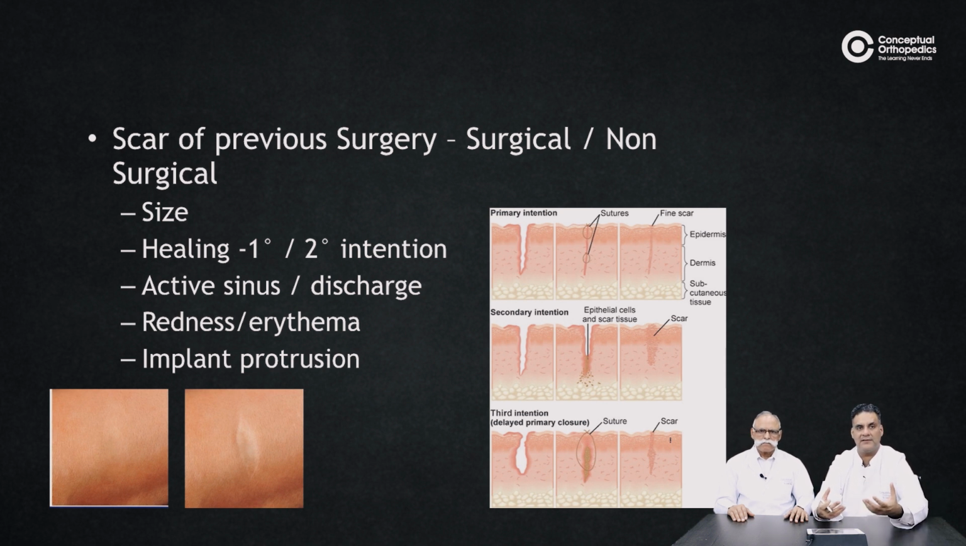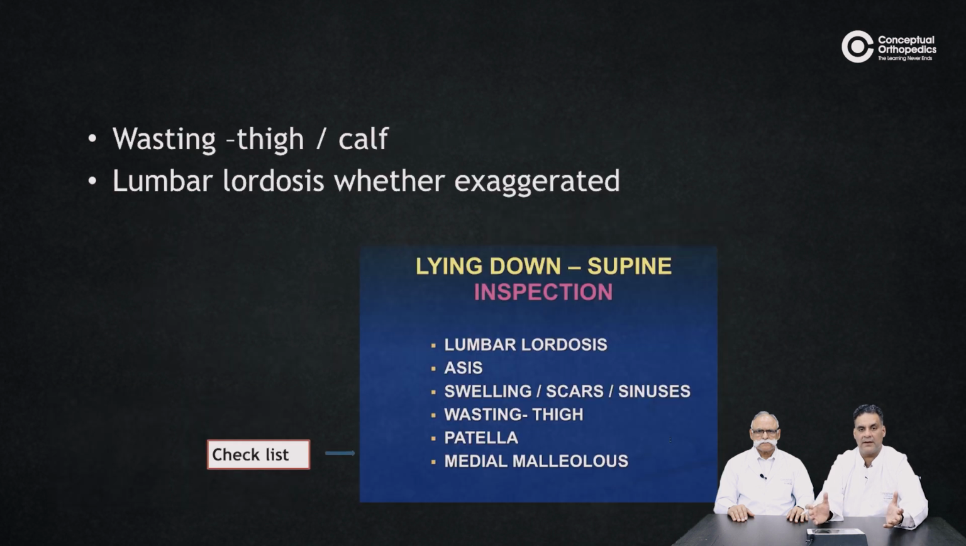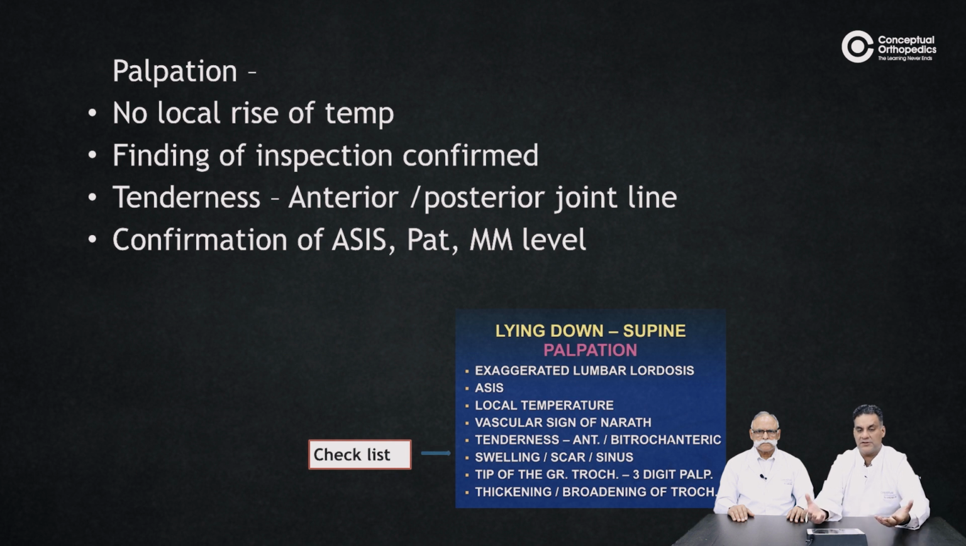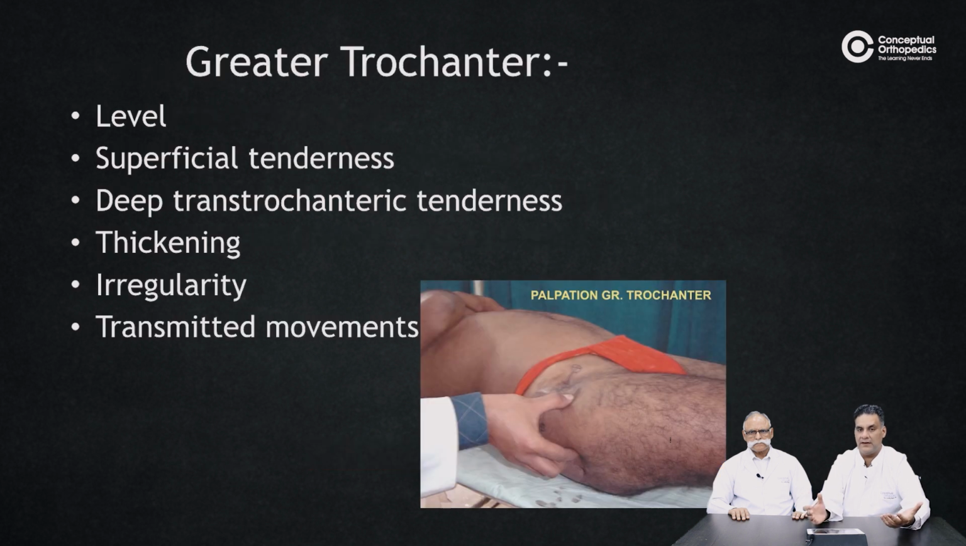Tell about the sinuses and discharges, their nature, describe in detail, erythema, and if surgery has been done, is there a gaping, or can you see the implants in this case. Document the wasting, and talk about the lumbar lordosis. So in lying down, talk about the lumbar lordosis, the anterior spine, swelling, scars and sinuses, thigh wasting, patella and medial malleolus. If you have gone through Professor Dhal's talk, you will remember this slide. This is from his slide. Then the palpation: talk about the temperature, findings of infection, tenderness, the anterior and posterior joint lines, and confirmation of the anterior spine, the patella and the medial malleolus level.